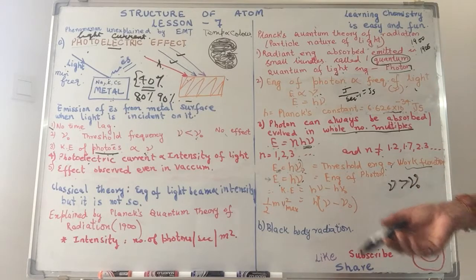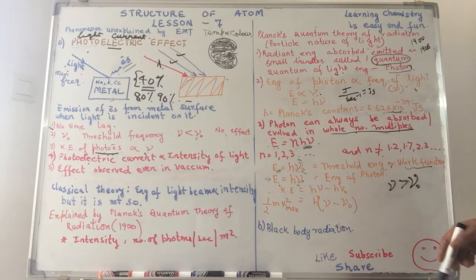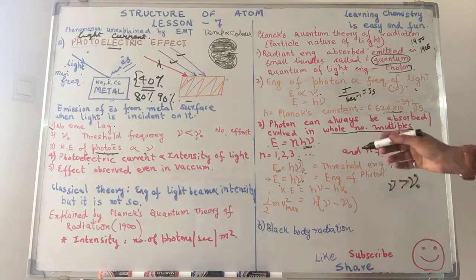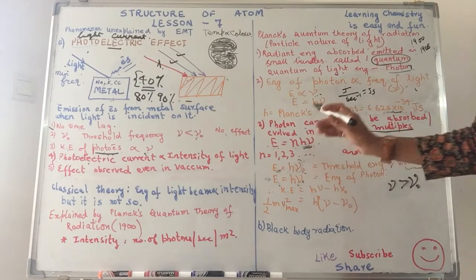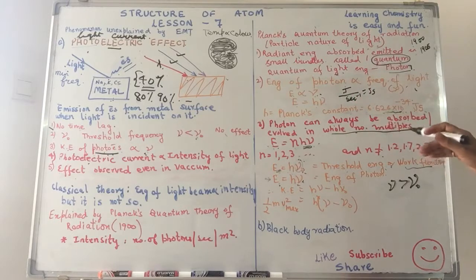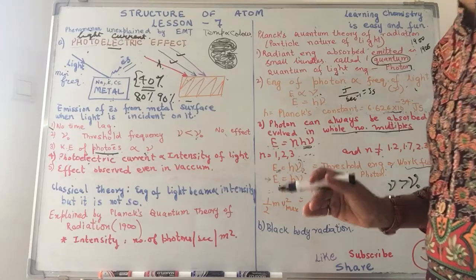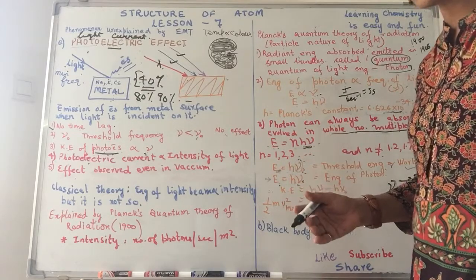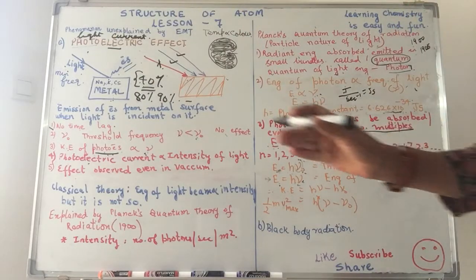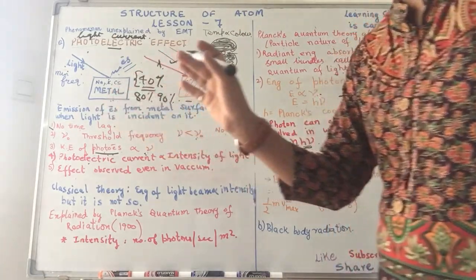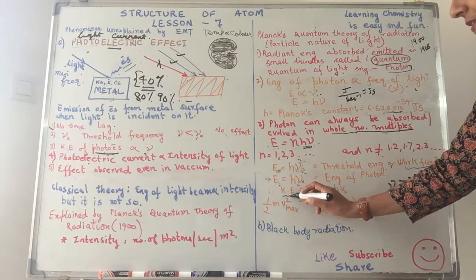It's just like if you don't put your foot outside the threshold of your house, you're still in. So it will not get emitted. h nu, where nu is equal to nu 0, then the energy is just sufficient. So it is like you put your foot out, you've crossed the house, but you've not moved away from it, right? So in order to walk, you need that energy, and that is the kinetic energy. What is this kinetic energy?